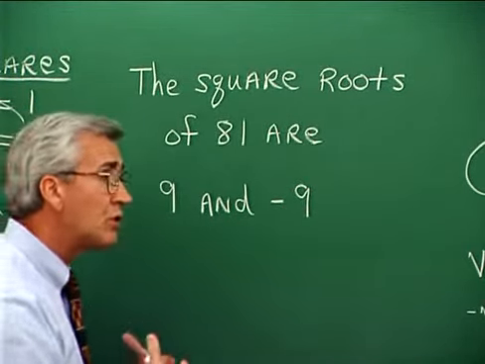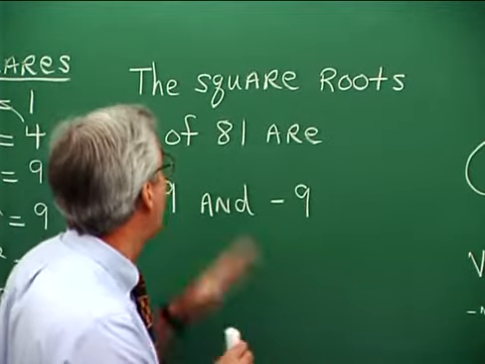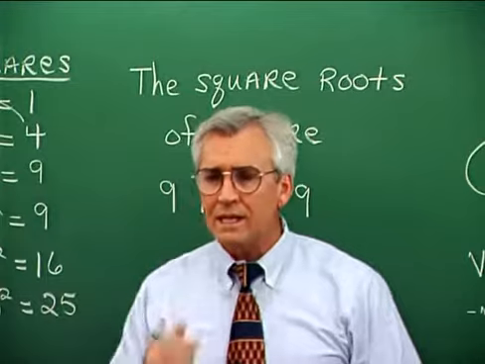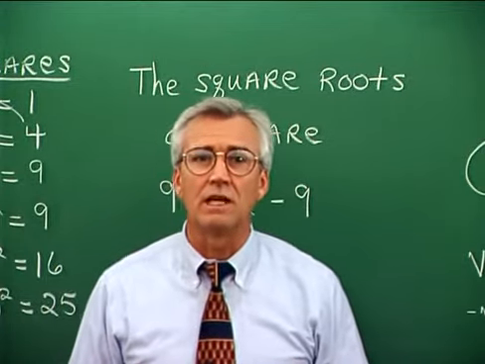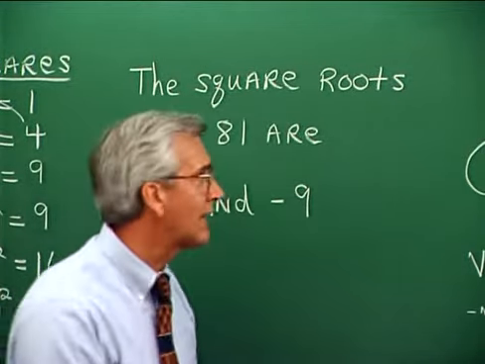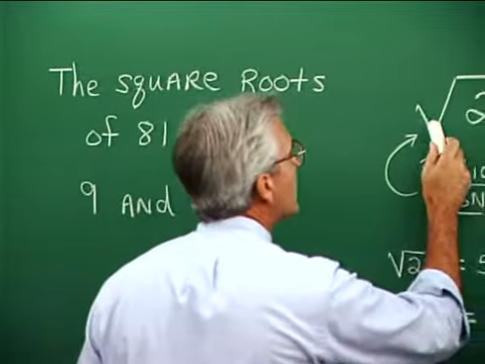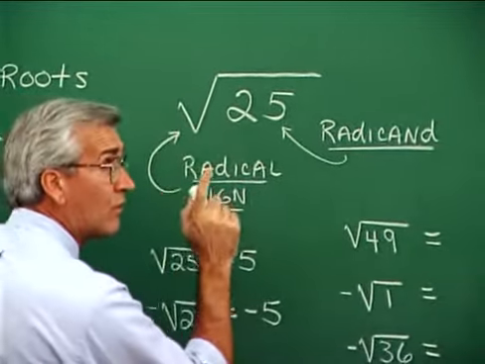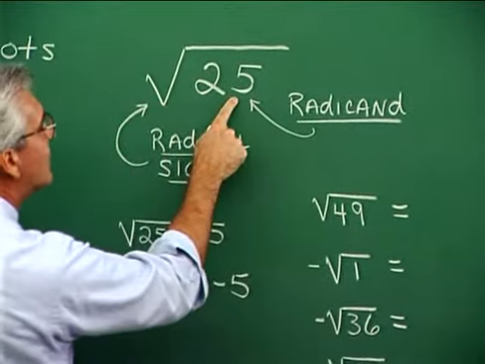Now, to make the request for square root, rather than writing a phrase like this, we have a symbol, and that symbol is called a radical sign. Now, here's the request for one of the square roots of 25.